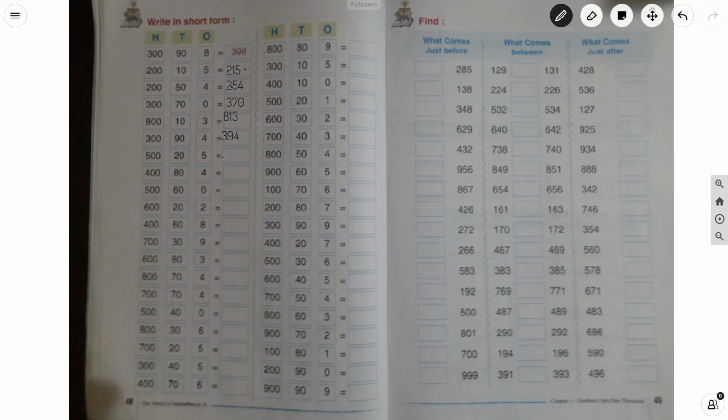Next number is 525. Next number is 484. Next number is 560.